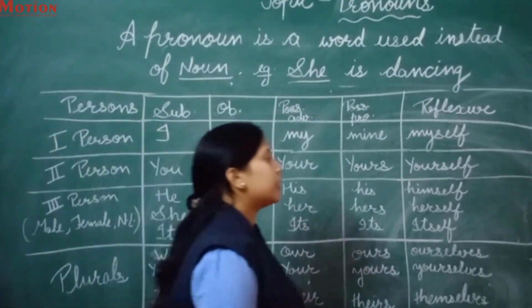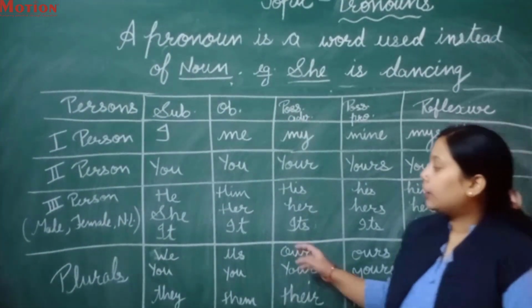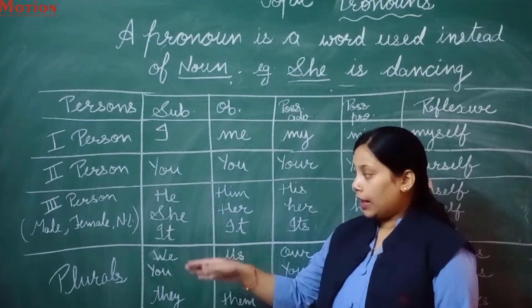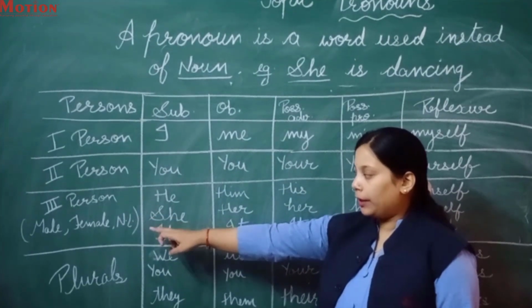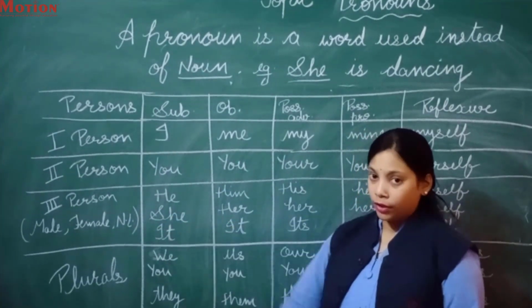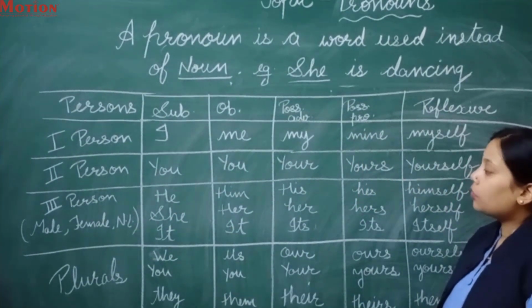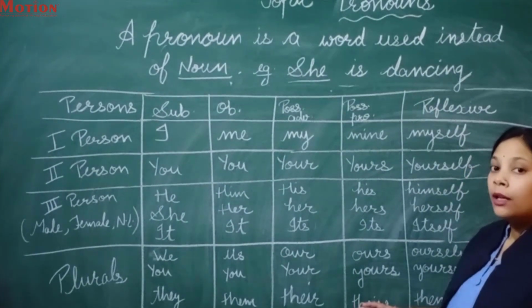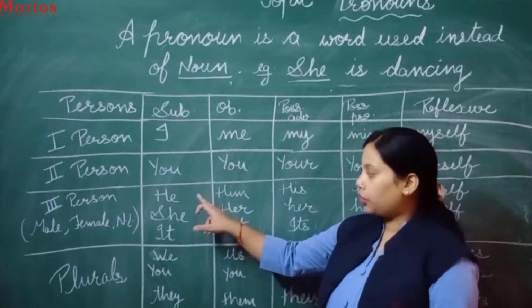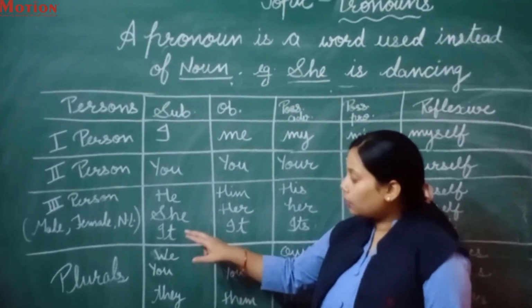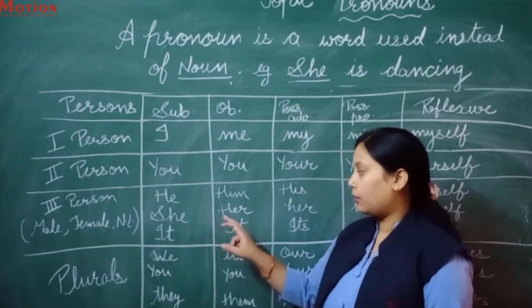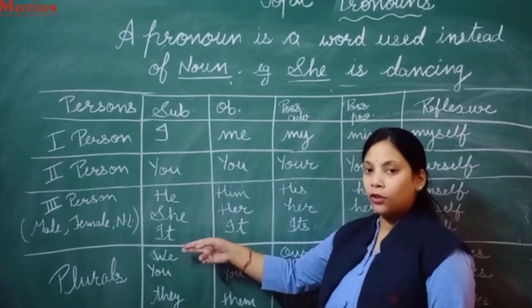Now the third person. In third person, we have segregated it into 3 categories, that is male, female and non-living things. Okay, so if we have to use third person as a subject in the male category, we will use he. In the female category we will use she, and in the non-living thing category we will use it. Okay, it can be any thing.